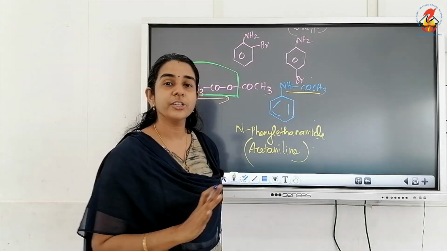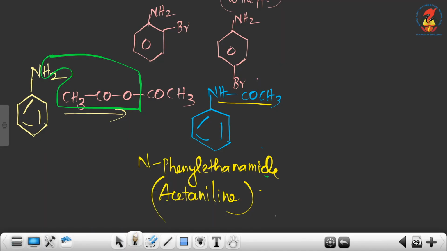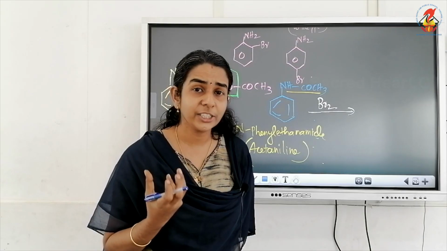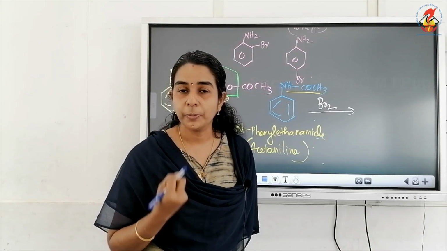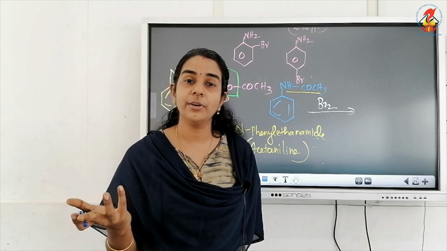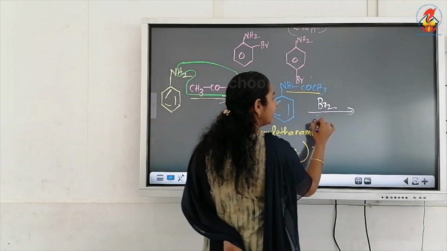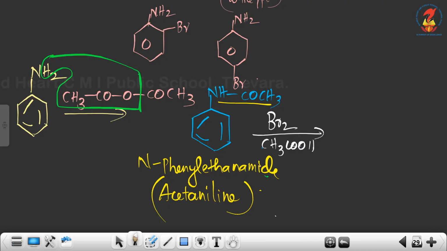Now whatever reactions we want to do, we can do. Now we can do bromination. After acylation we have decreased the activity of the NH2 group, so there is no need to use bromine water, because water is a polar solvent. We can use bromine and acetic acid only.